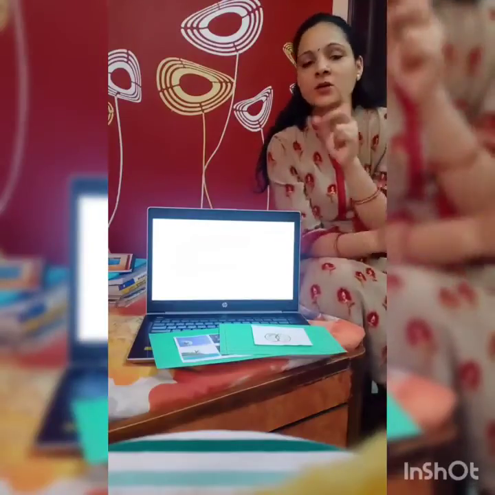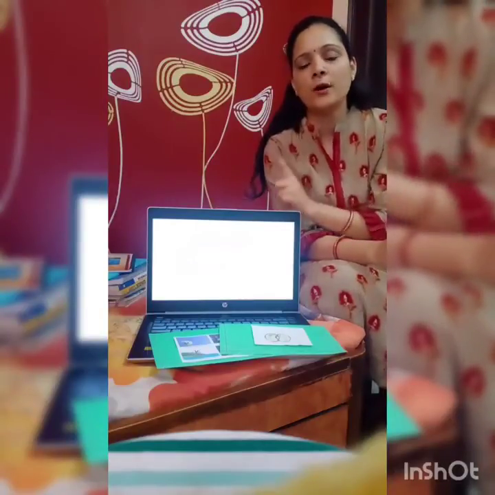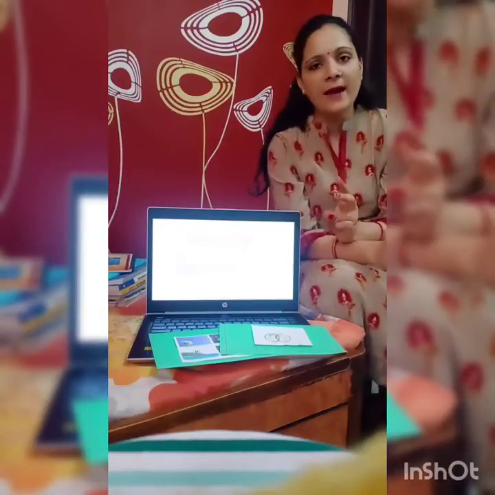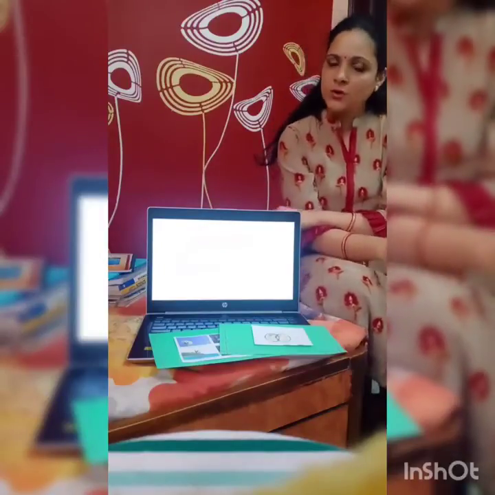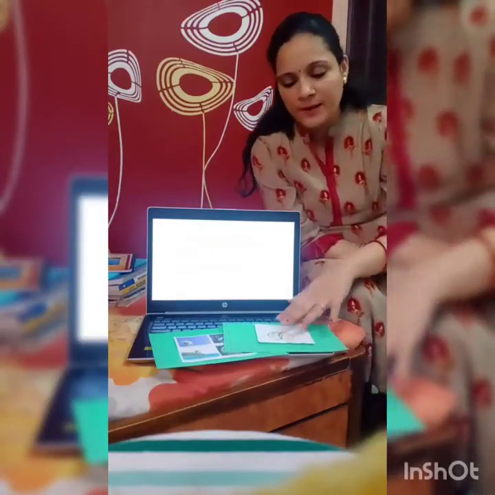So these two parts are called cotyledons. So the seed that has only one cotyledon is called a monocotyledon. And if a seed has two cotyledons, then it is called dicotyledon plants. So this is our topic completed.